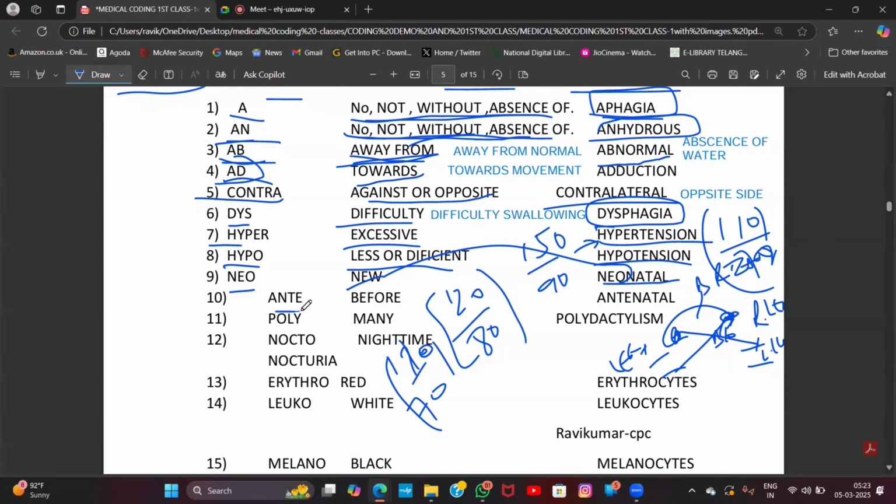The next one, anti. Anti means before. Antenatal. Antenatal is nothing but before the birth. Before the birth is called antenatal.